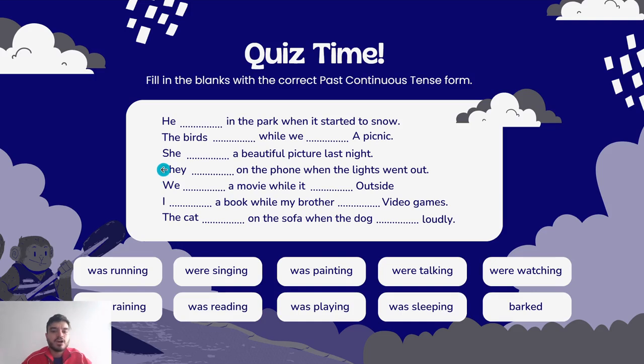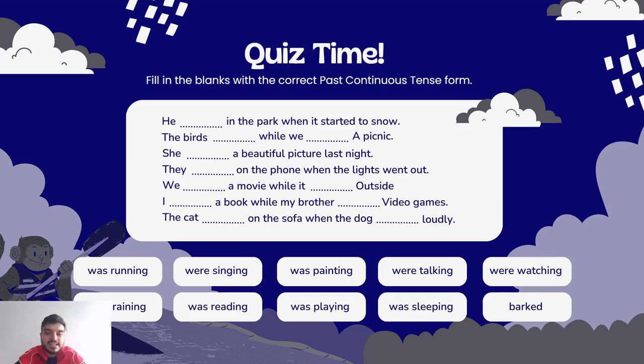Now, "She, blank, a beautiful picture last night." Here it goes: painting. She was painting a beautiful picture, because you paint pictures, with paint. That was not very smart on my part, but yeah, you paint a picture. She was painting a beautiful picture last night.